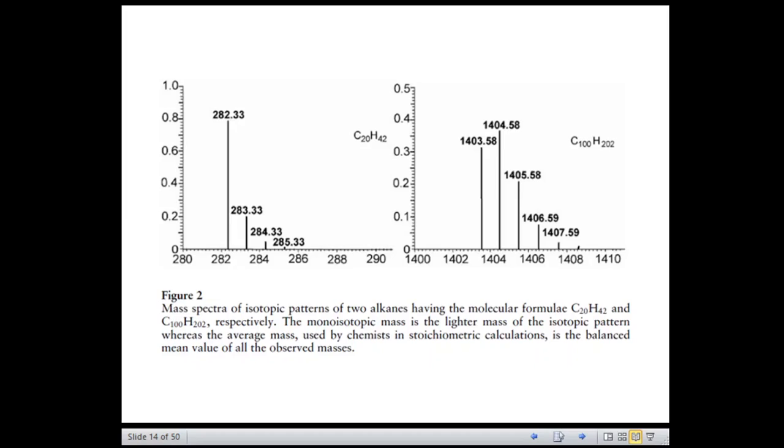Can you understand the difference between a smaller alkane and a heavier alkane, and the differences between the different types of masses? So what we can understand in conclusion is that the monoisotopic mass is used when it is possible experimentally to distinguish the isotopes, whereas the average mass is used when the isotopes are not distinguishable,